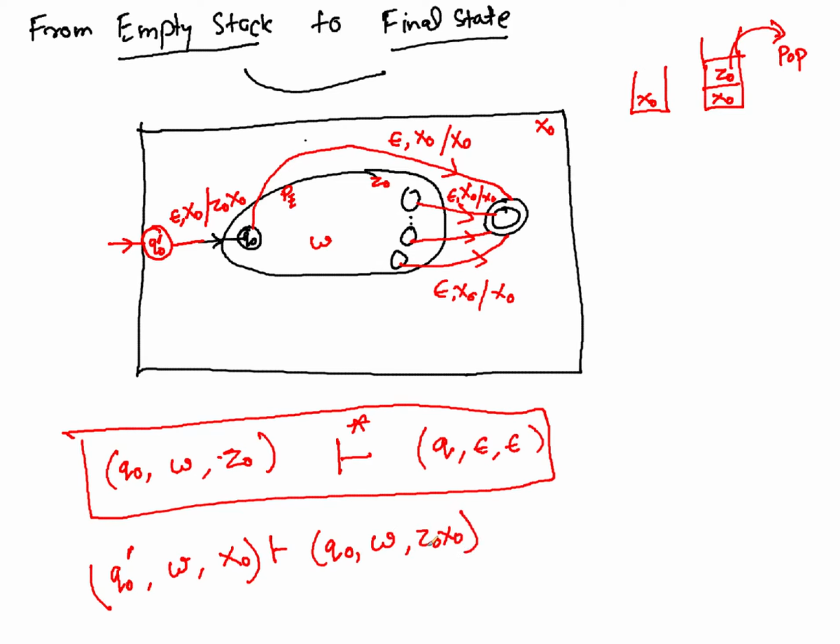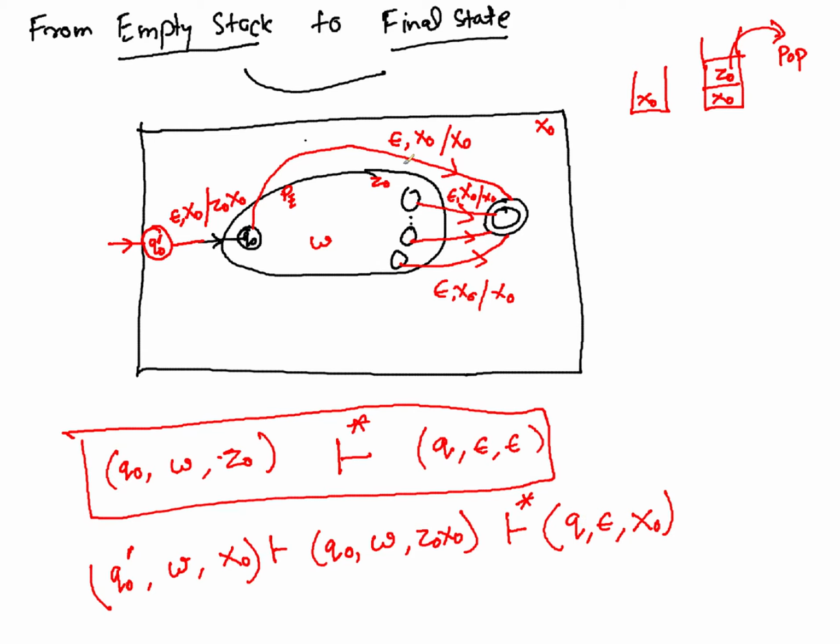Now when you have Z0 here, it will behave in the same way as before. So in zero or more steps, you will be able to reach Q, but here this Z0 will go out, and still you will have X0. Now this Q is a state of the internal machine.